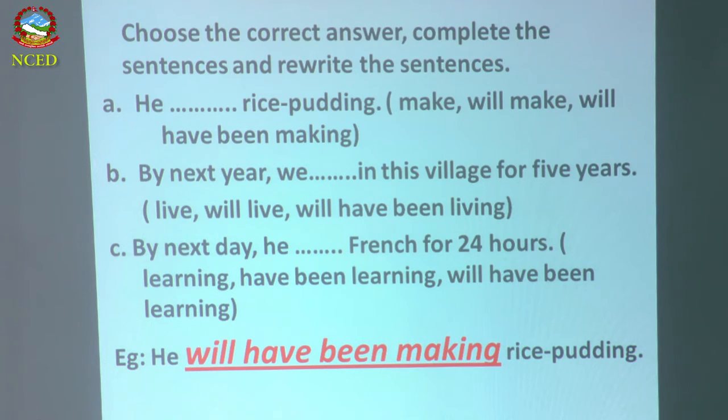So, number B, by next year, we dash dash in this village for 5 years. What is the right answer? We have been living. So, how you have to answer? Like B number.